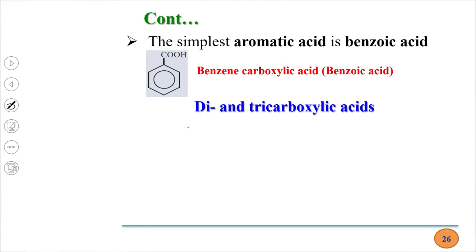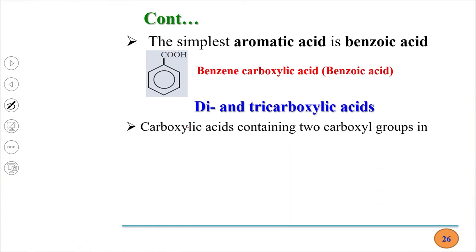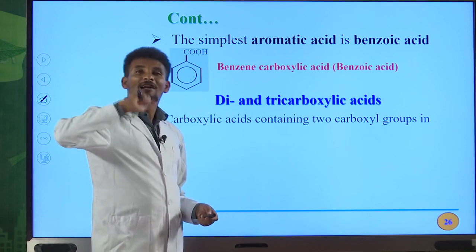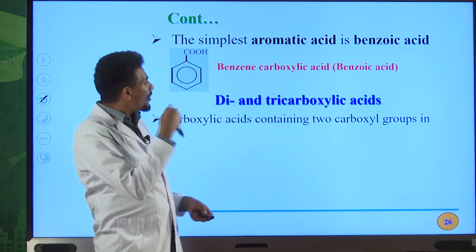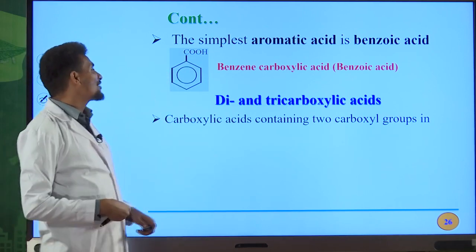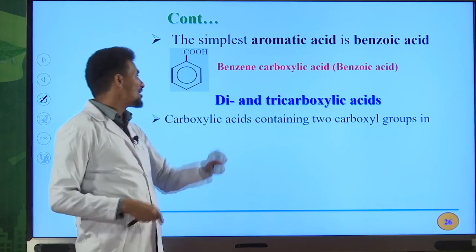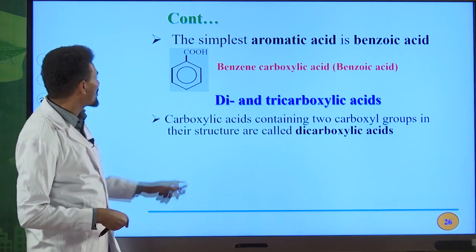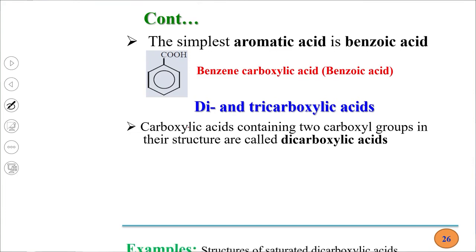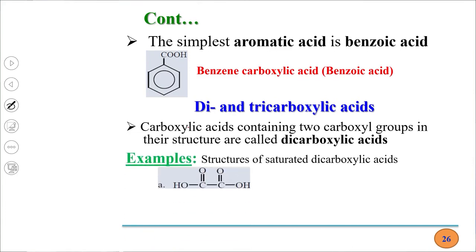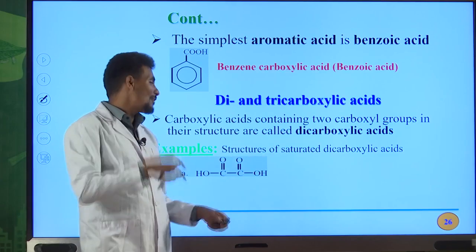Di and tricarboxylic acids. Carboxylic acids that contain 2 COOH groups in their molecule can be named dicarboxylic acids. If you have 3 COOH groups, 3 carboxyl groups in the molecule of this type of organic compound, that carboxylic acid is simply known as tricarboxylic acid. 2 carboxyl groups, dicarboxylic acid, and 3 carboxyl groups, tricarboxylic acid.